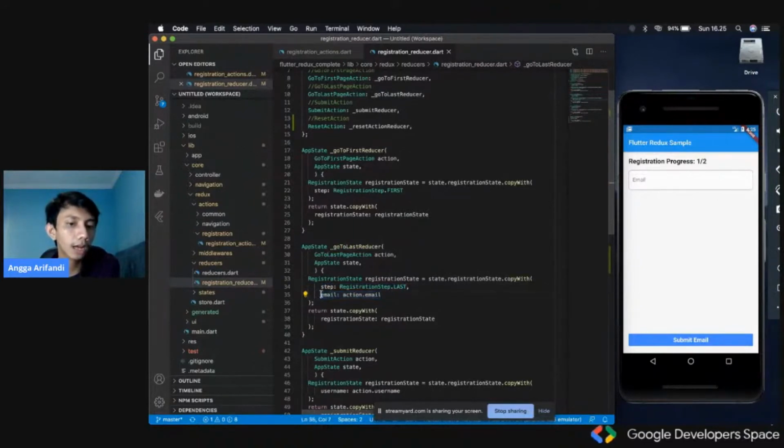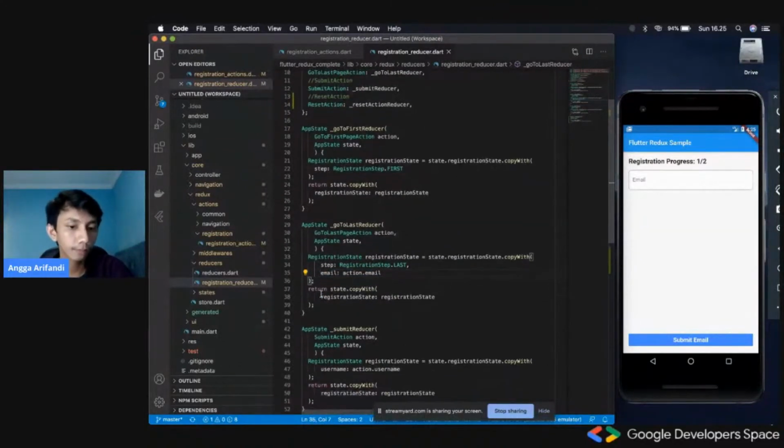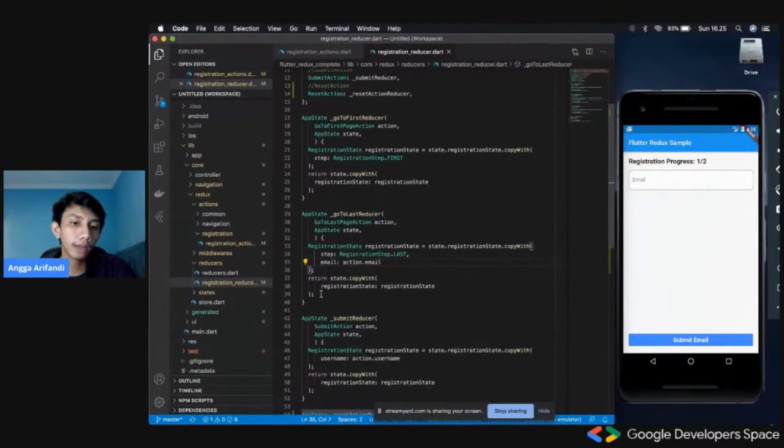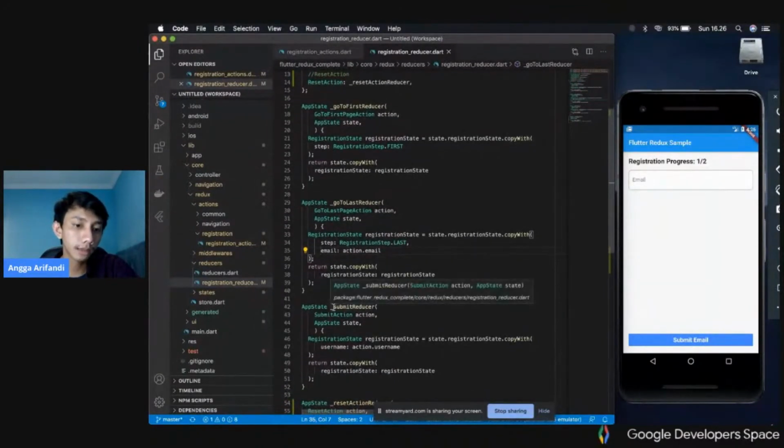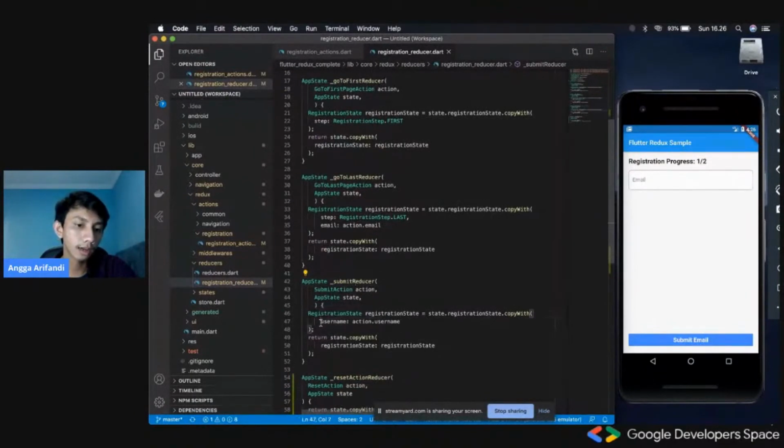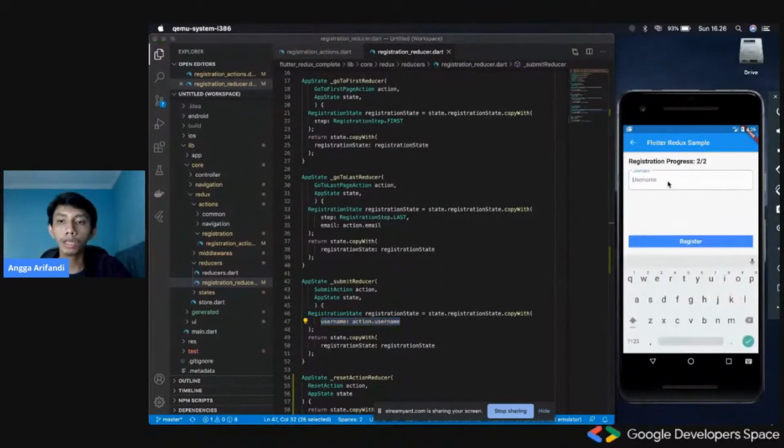We could also do something from it. For example, I could store the email, in case I need it in the future for another screen. And for this submit reducer, basically it would just change the username into the user defined one.